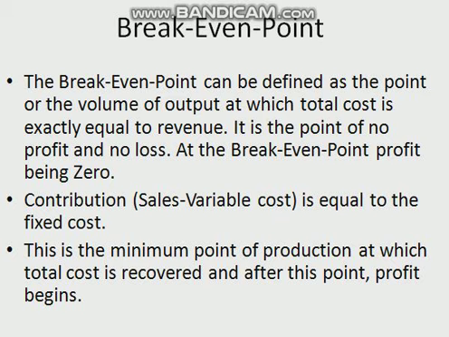When information regarding sales and profit is given for two years or two periods, the PV ratio is calculated with the help of the following formula: PV ratio is equal to change in profit upon change in sales into 100. If sales value and PV ratio are given, contribution for any amount is estimated and sales can be ascertained as under. Contribution is equal to sales value into PV ratio, or C is equal to S into PV ratio, or F plus P is equal to S into PV ratio.